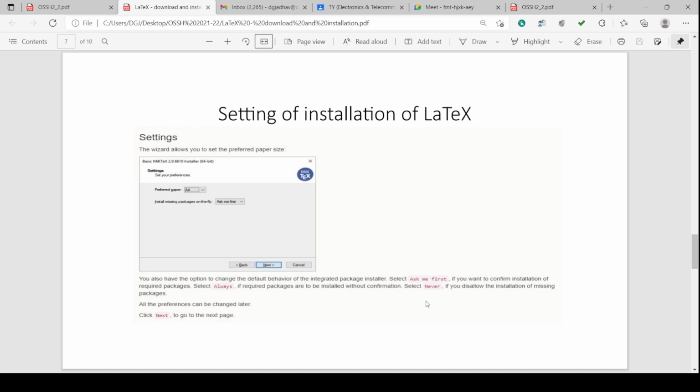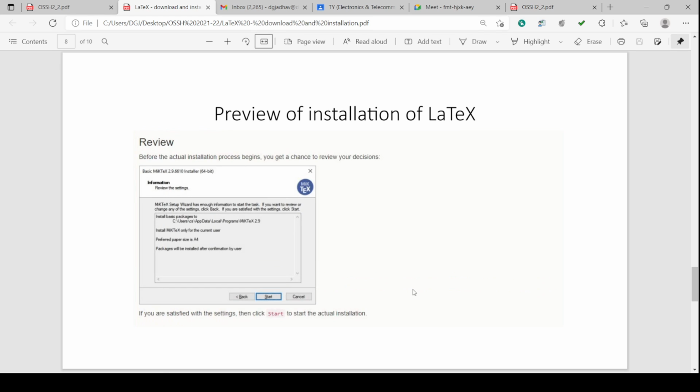Always will automatically update the missing packages, never will not update the missing packages, and ask me first will first ask you. If you select yes, then it will update the missing package. So it is for updating the missing packages. Then you click next.